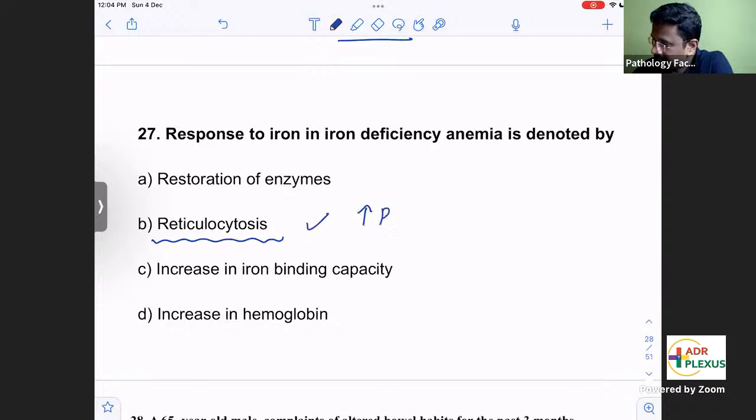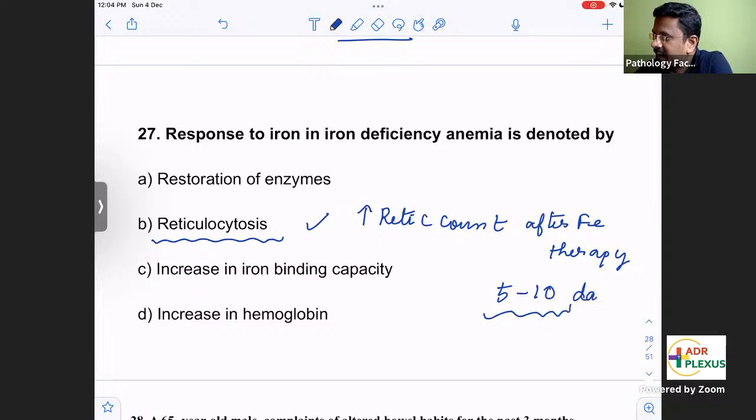There will be an increased retic count after iron therapy, mainly in 5 to 10 days after starting iron therapy. Increase in the reticulocyte count. So reticulocytosis is the response to iron in iron deficiency anemia.